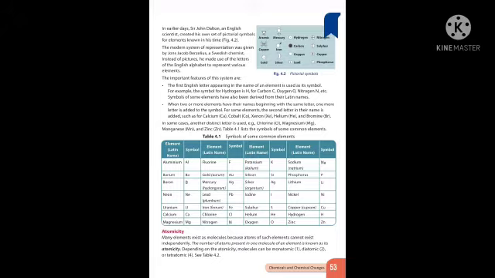Then symbols of some elements have also been derived from their Latin names. Then second feature: when two or more elements have their names beginning with the same letter, one more letter is added to the symbol. Sometimes the second letter in the name is added, such as for calcium, C and the second letter A, Ca. Cobalt, Co. Xenon, Xe. Helium, He. Bromine, Br.